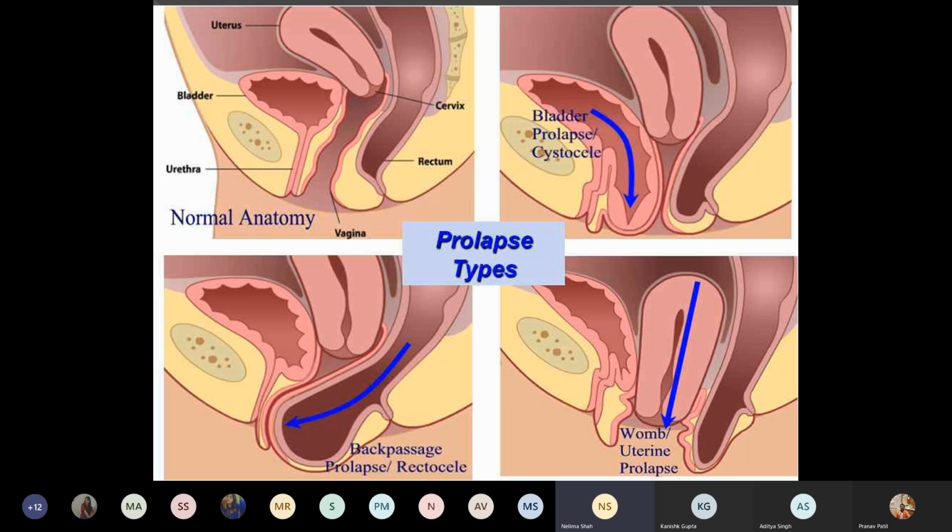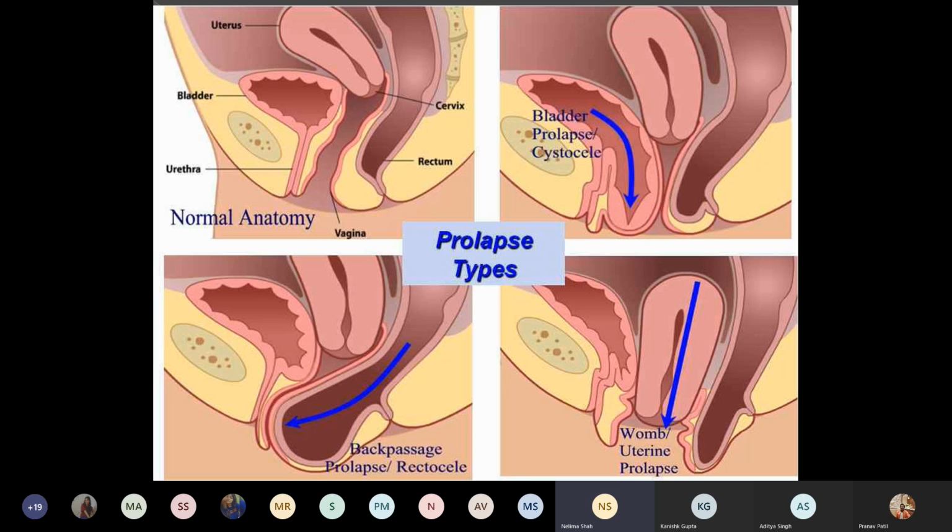See, this diagram is very self-explanatory. If you look at the diagram on the left side, upper quadrant, it is the normal anatomy. Uterus is anteverted, cervix is at its normal position, bladder is at its normal position. Then the uterus becomes a little retroverted. There is a weakening in the anterior compartment of the pelvic floor where the bladder has descended down, and that is now labeled as cystocele. Then if you look at the left lower quadrant, the pouch of Douglas has descended down, that can be seen behind the uterus, and that is called rectocele.